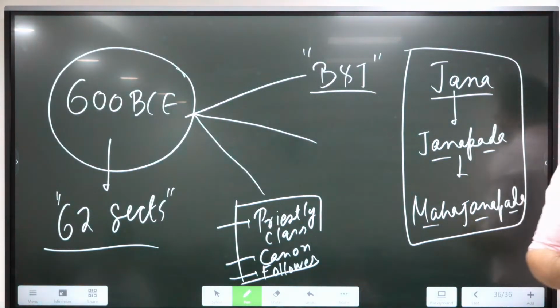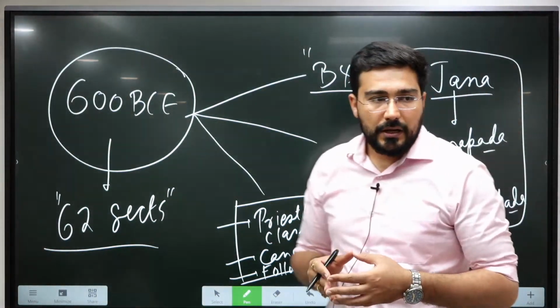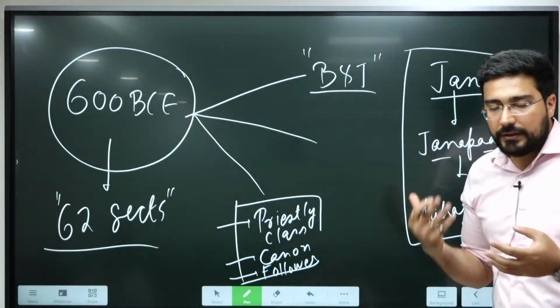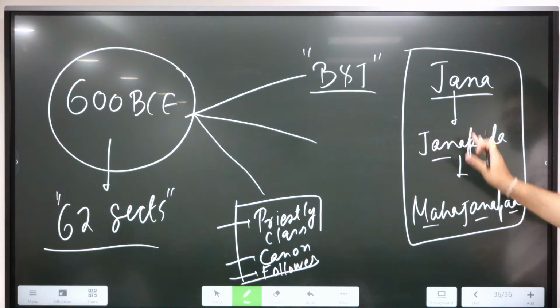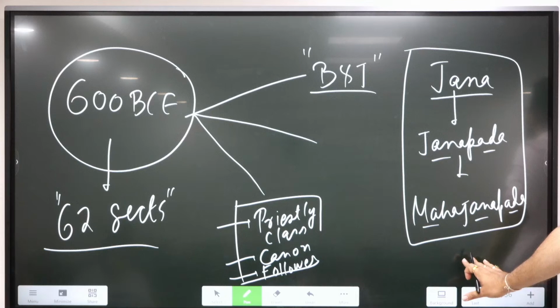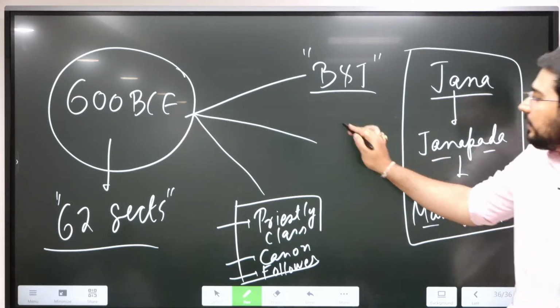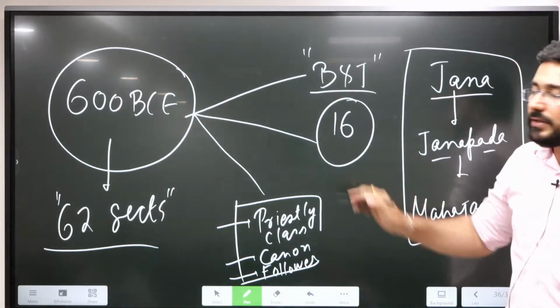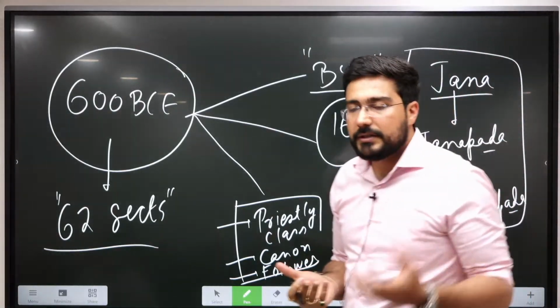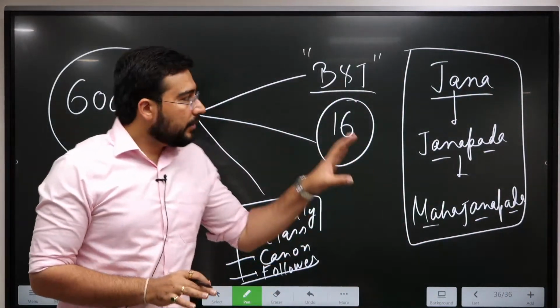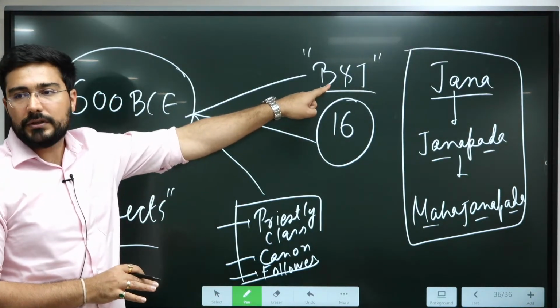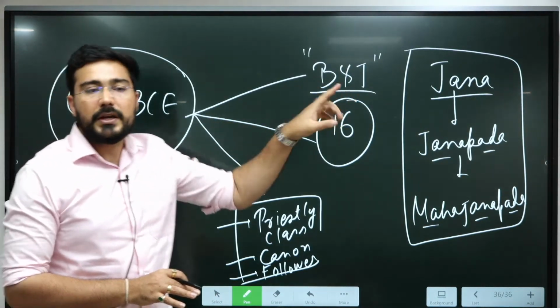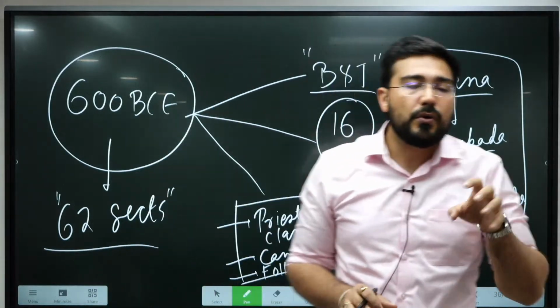Another theme from where UPSC asked many questions, because there were various factors for the rise of Buddhism and Jainism. One of the factors was linked to the rise of Mahajanapada. So in India, we have these 16 major states, and the source of their names is given in the texts of Buddhism and Jainism. This is from where we get to know about them.